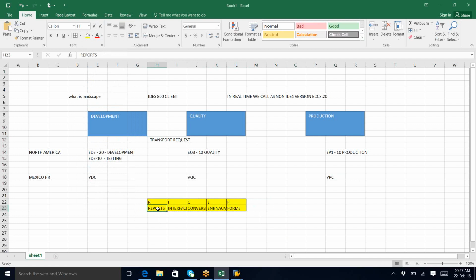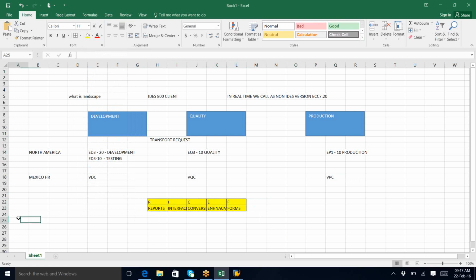My question is, in which area does the client require these reports, interfaces, conversions? In which module? Something like MM or SD. Very good.